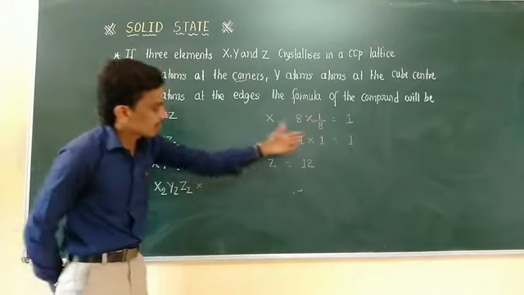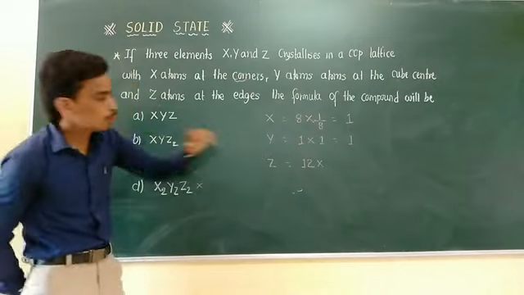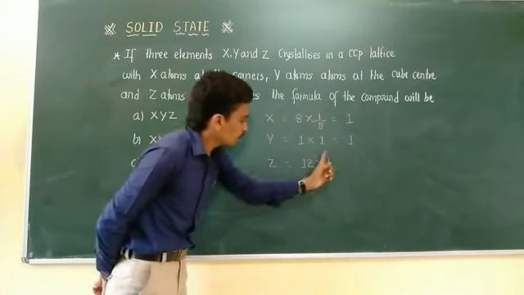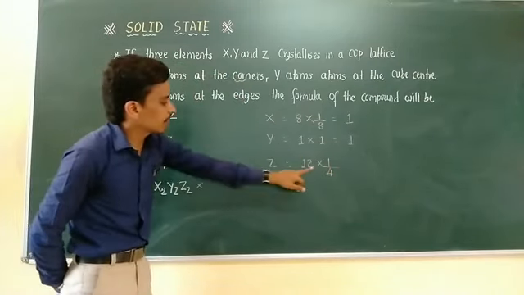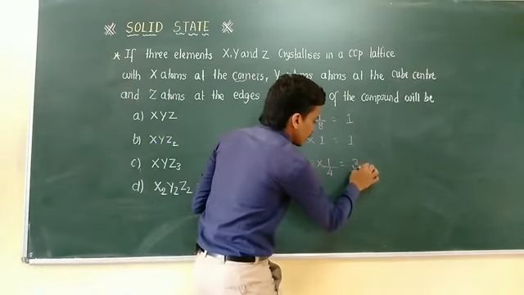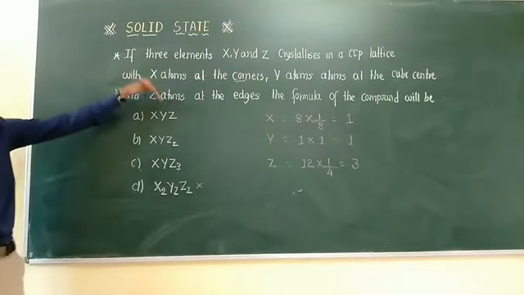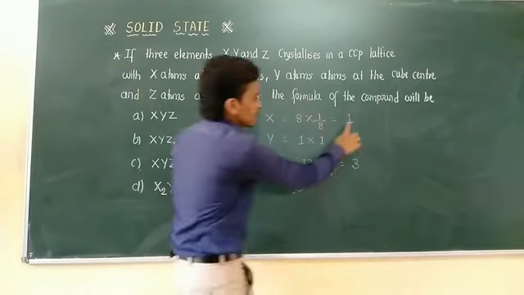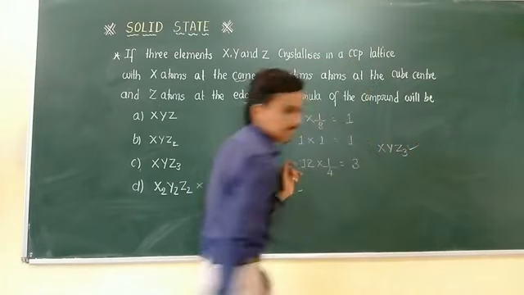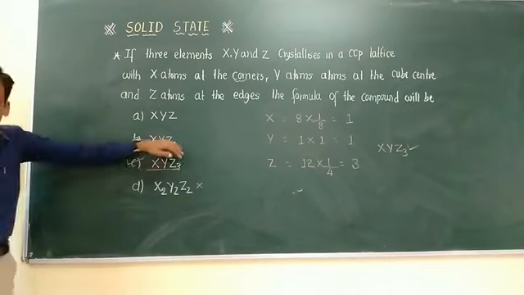Next for Z, it is multiplied by 12, and it is 1 divided by 4. Why 1 divided by 4? Because each edge center lattice point shares only one fourth of its portion. Therefore in total you get 3. So this is the ideal combination for these atoms, and the solid exists as X1, Y1 and Z3. Therefore XYZ3 is the correct answer, and that is present in option C.